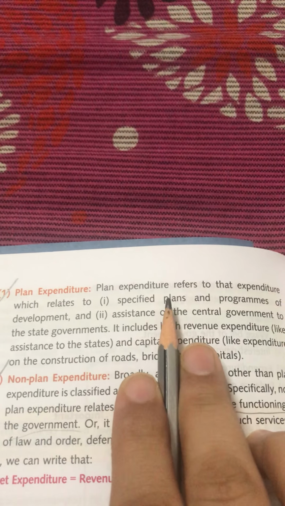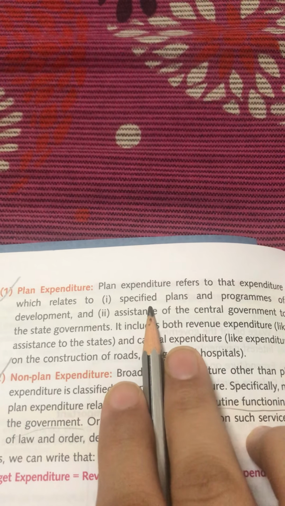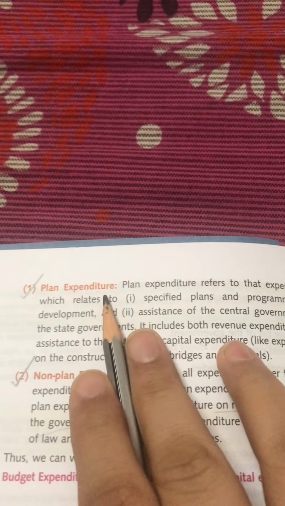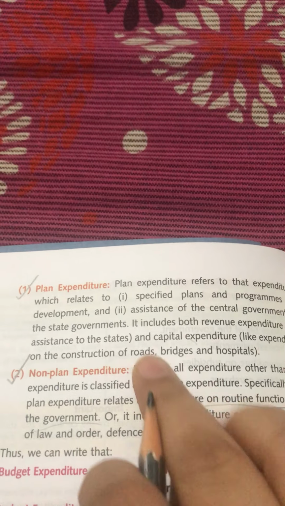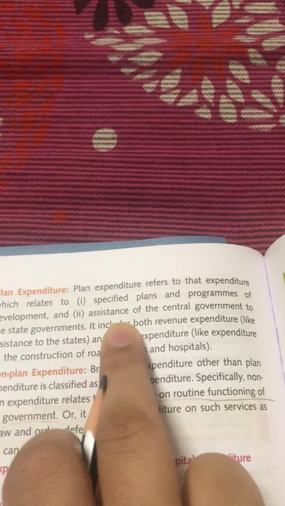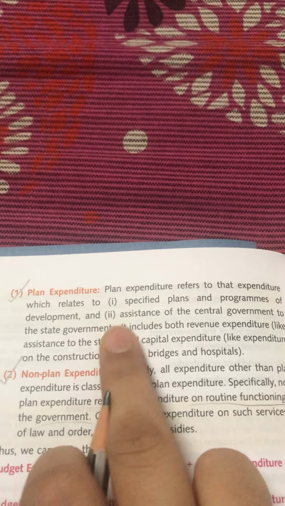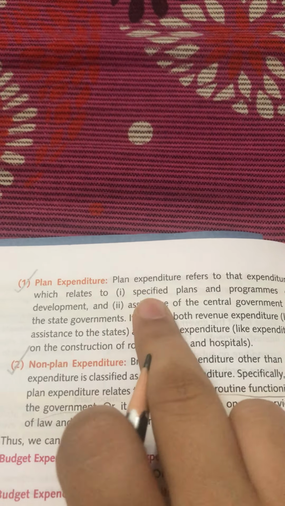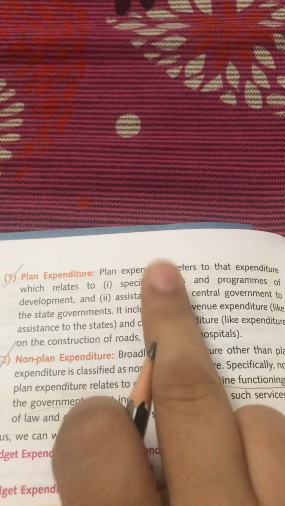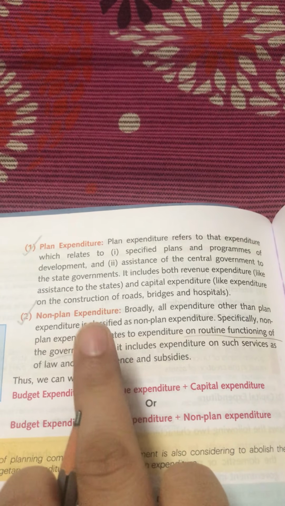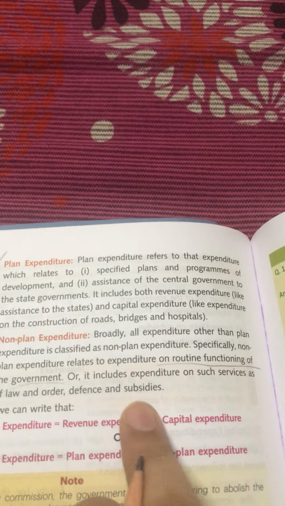So anything which the government plans for the coming financial year, the different plans or programs for development or any schemes, that is a planned expenditure, definitely, because everything is being mentioned very clearly in the budget. So it is called planned expenditure. And any assistance which the central government gives to the state government, that is also plan expenditure. Now when we talk about plan expenditure, children, it covers both the revenue as well as capital expenditure.